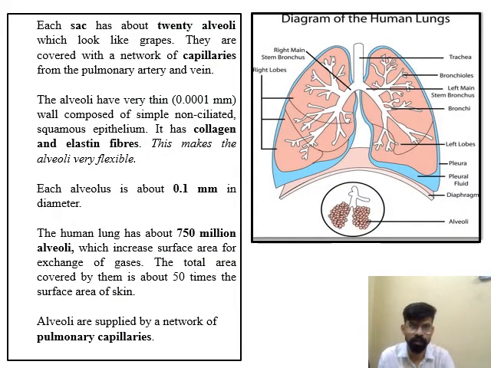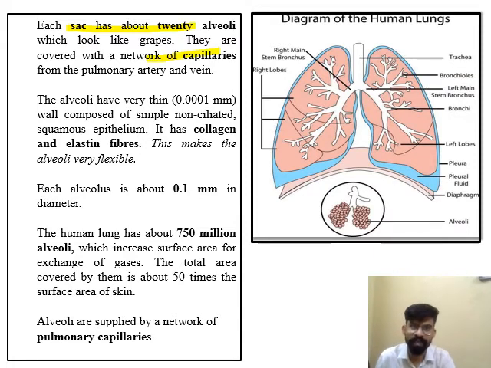Next, each sac has about 20 alveoli, which look like a cluster of grapes, and they are covered with a fine, rich network of capillaries.